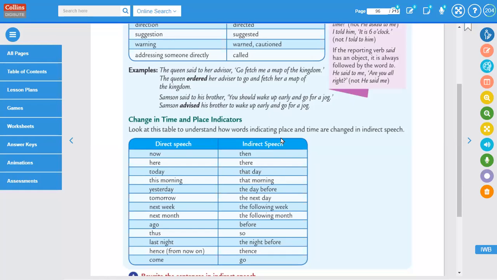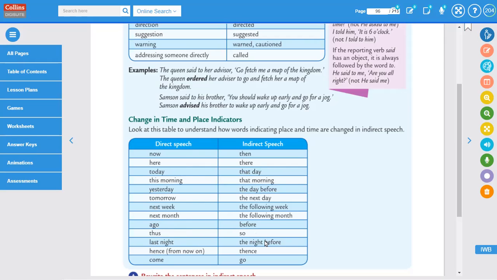Look at this table to understand how words indicating place and time are changed in indirect speech. Now becomes then. Here becomes there. Today becomes that day. This morning becomes that morning. Yesterday changes to the day before. Tomorrow changes to the next day. Next week changes to the following week. Ago changes to before. Thus changes to so.